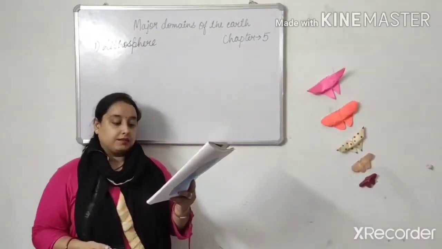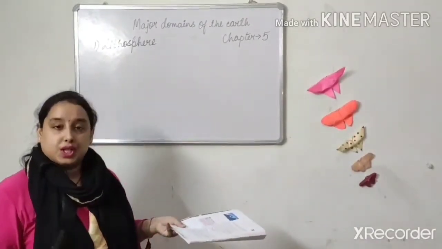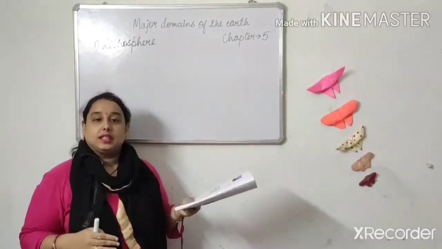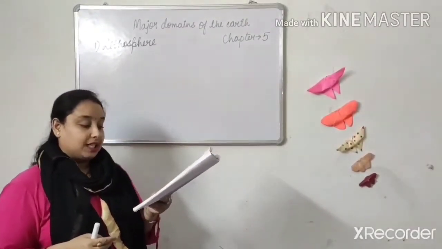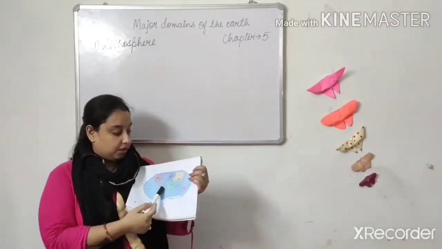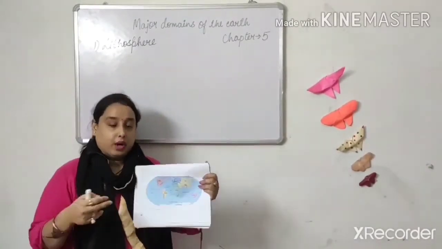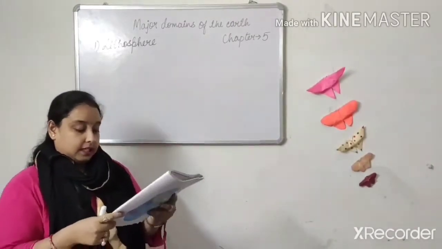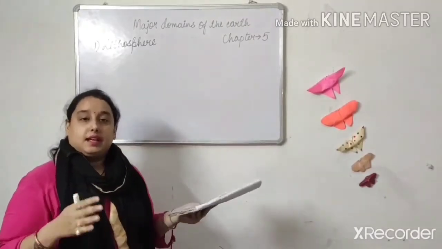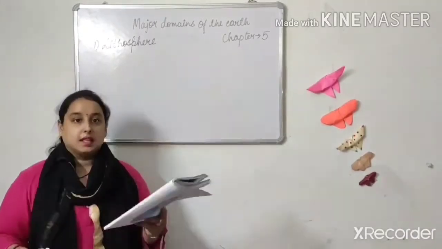All the oceans of the world are connected with each other, means whatever the oceans you are watching, these all oceans are connected with each other. एक दूसरे से क्या होते हैं, they are connected. Look at the map of the world. As you can see in this map, like Asia, Europe, Africa, means all are connected with each other somehow. So the level of sea water remains the same everywhere, means water का जो level होता है, it has been same everywhere.